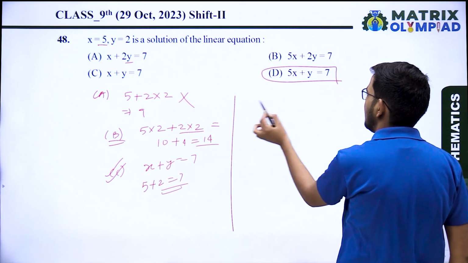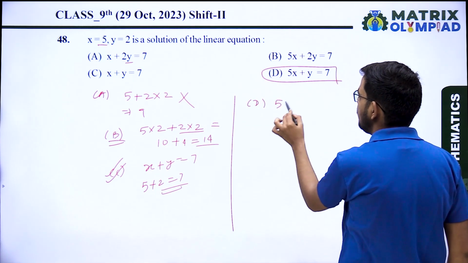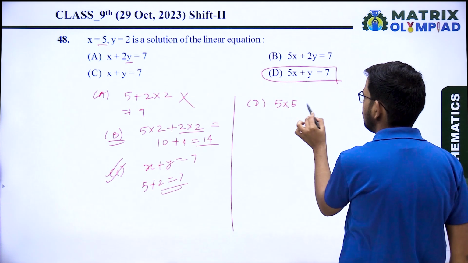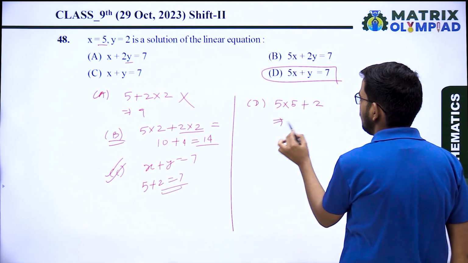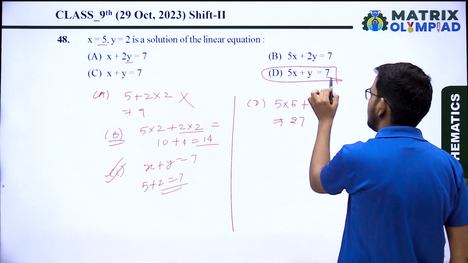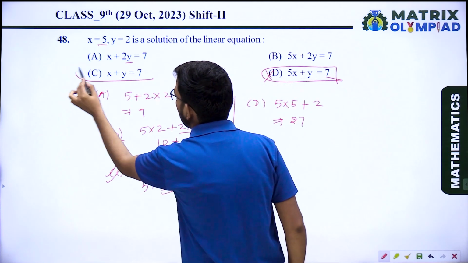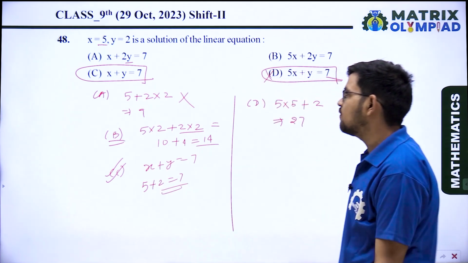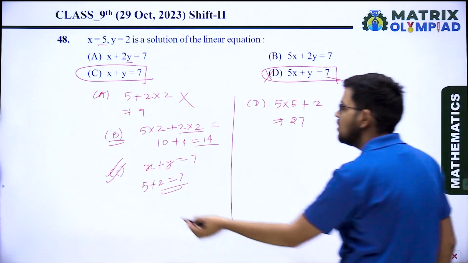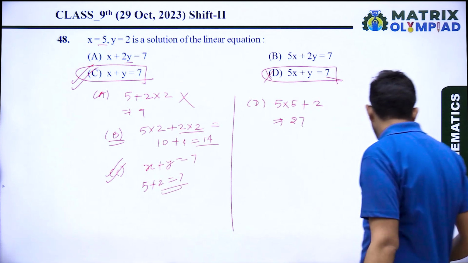Now we will check D also. D will be 5 into 5, x value is 5 and y equals 2, so you are getting 27, but here it is 7. So option D is also not the answer. So option C is the correct answer.